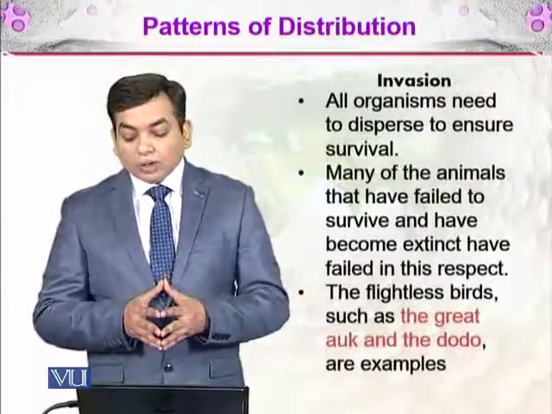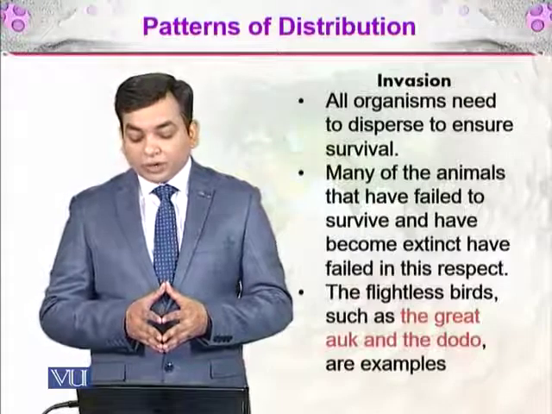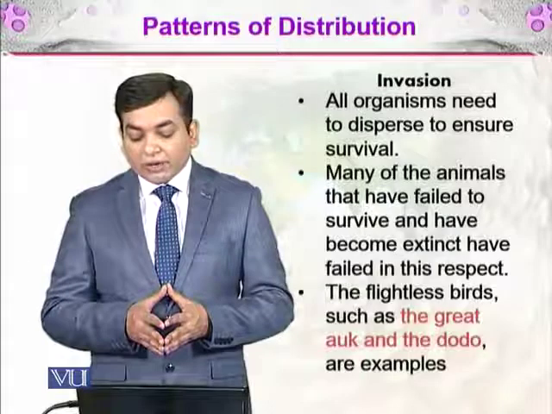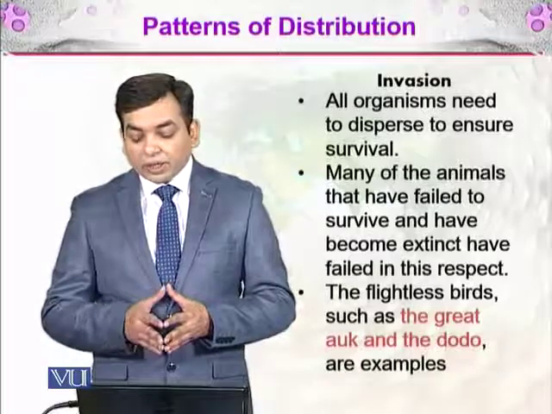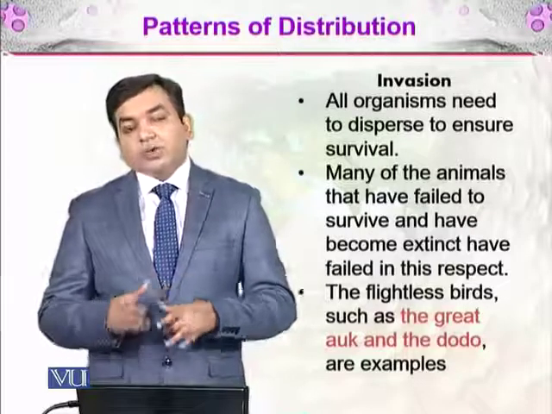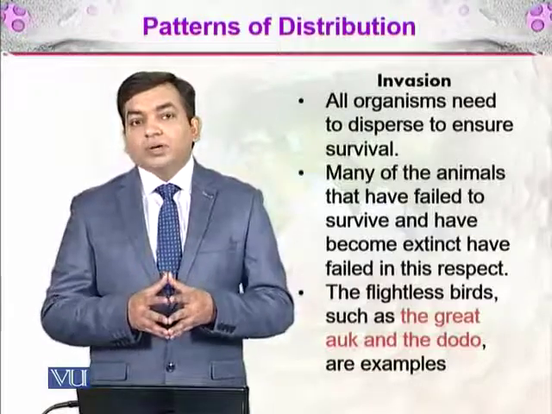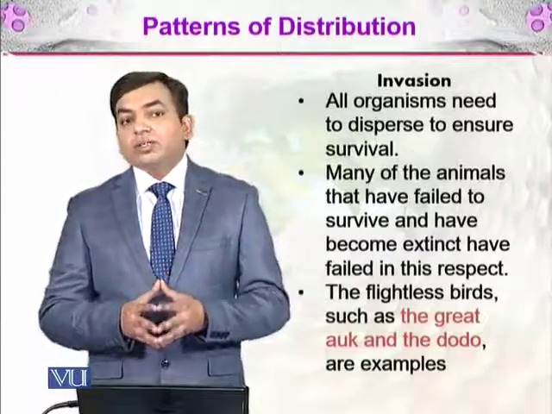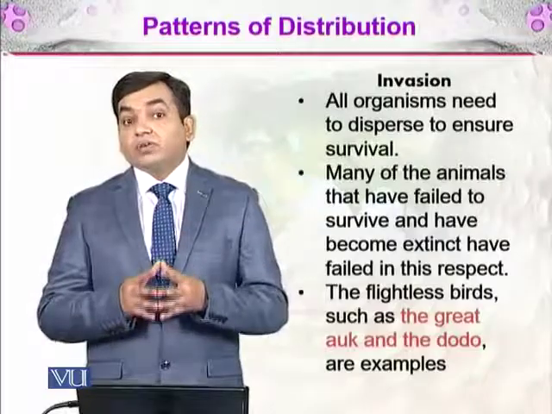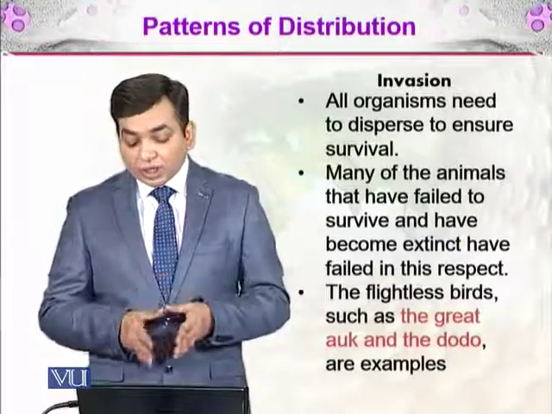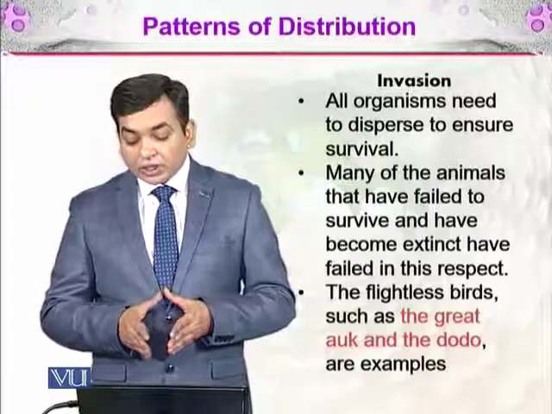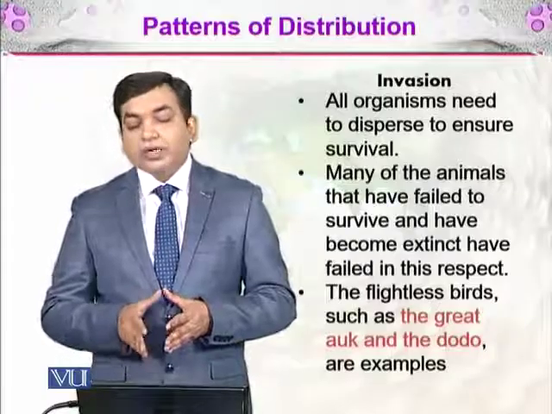All organisms need to disperse to ensure survival. Many of the animals that have failed to survive and have become extinct have failed in this respect. If they are not spreading to different areas, they will stay in the same area. The environment changes and they will not be able to adapt, and they will die and go extinct. The flightless birds such as the great auk and the dodo are examples.